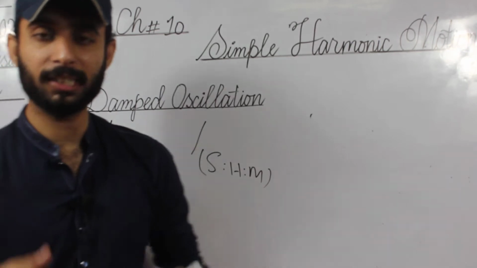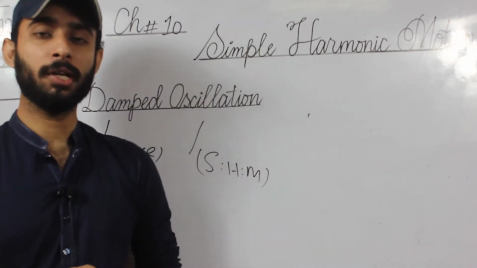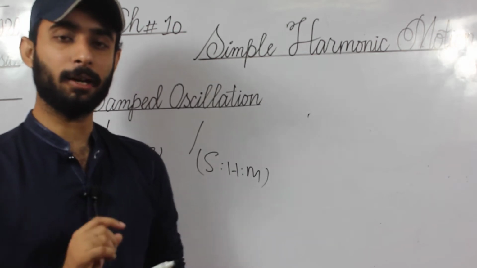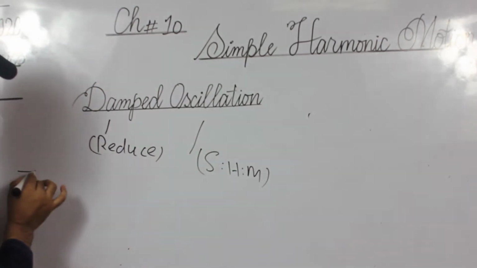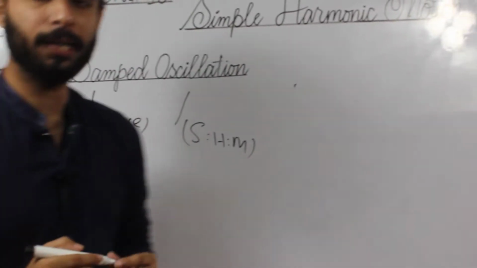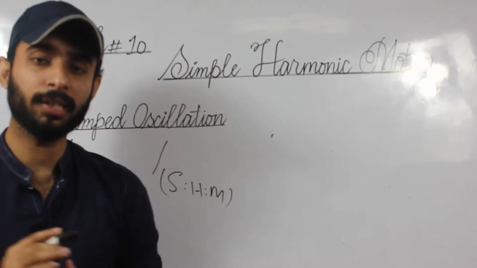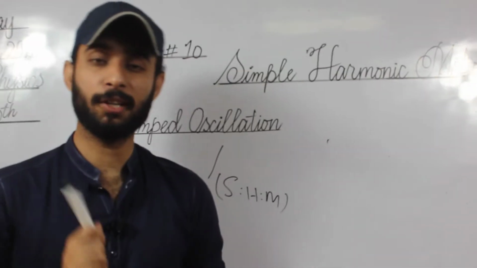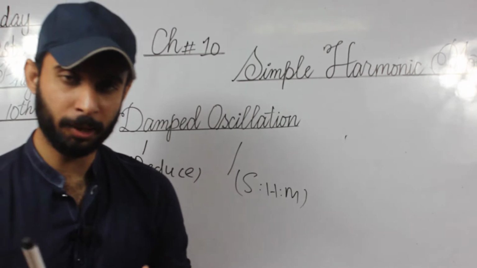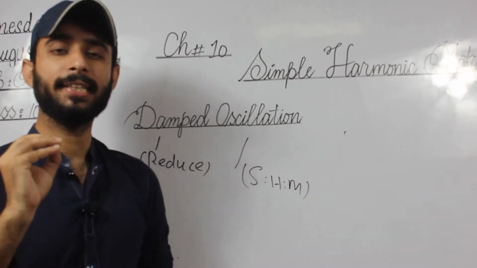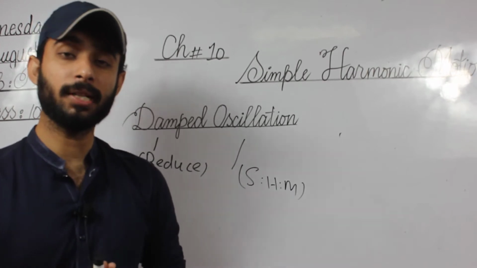Before studying this topic further, we should study the basic definition of damped oscillation. The basic definition of damped oscillation is the oscillation of a system in the presence of some resistive force. Again, student, I repeat, the oscillation of a system in the presence of some resistive force.